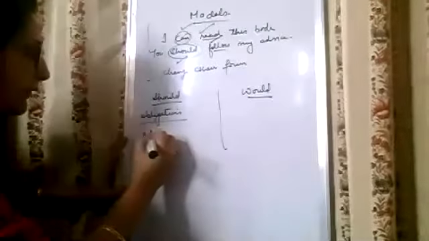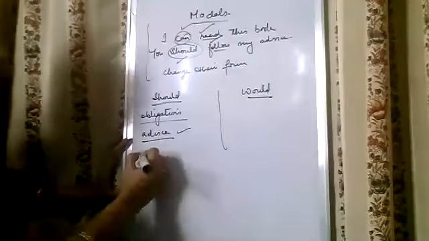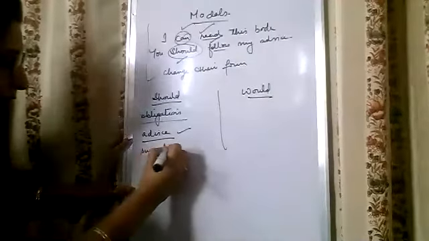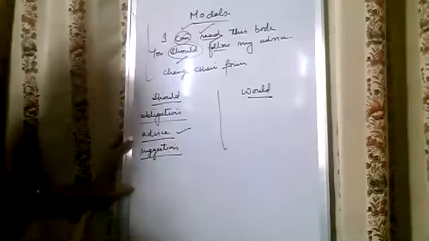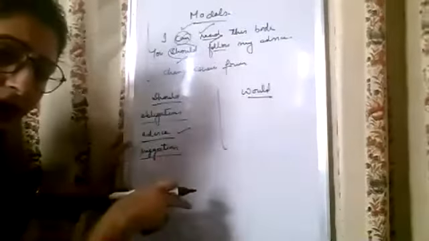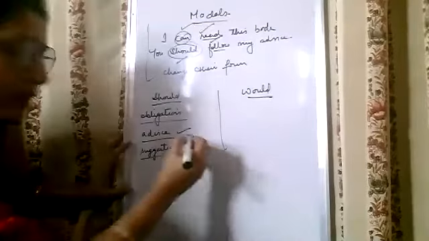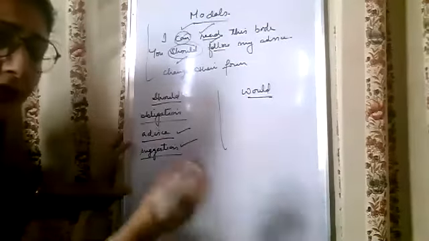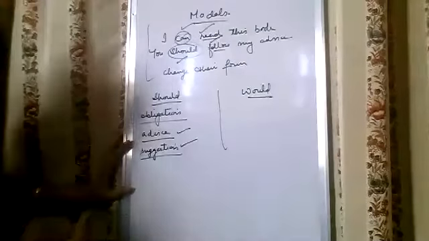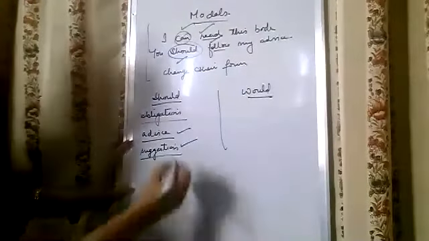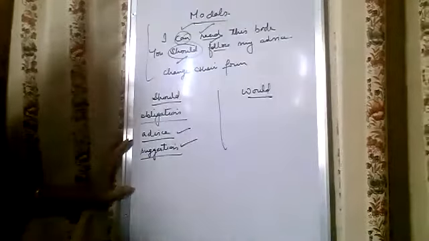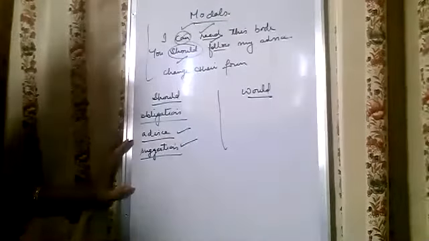Sometimes when you have to give someone advice also, for example, you should follow my advice, you should do hard work in order to get good marks. Similarly, should is used for suggestion. You should follow the alternate route because it is the shortest one and more profitable. It means you are giving a suggestion to someone. You should go either way. You are suggesting that you can go either way, so in this case also should is used.